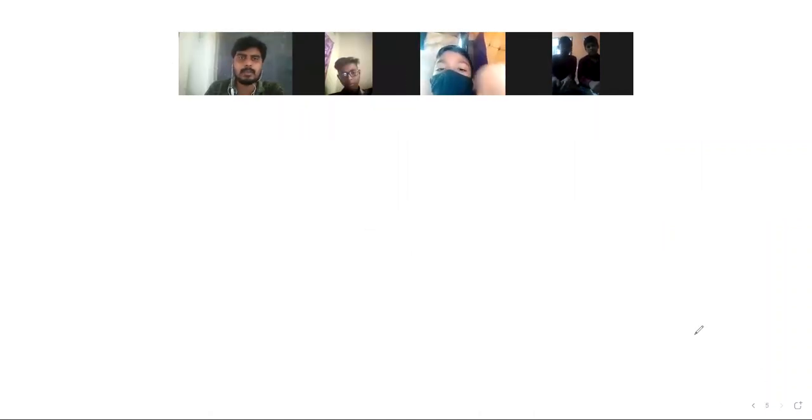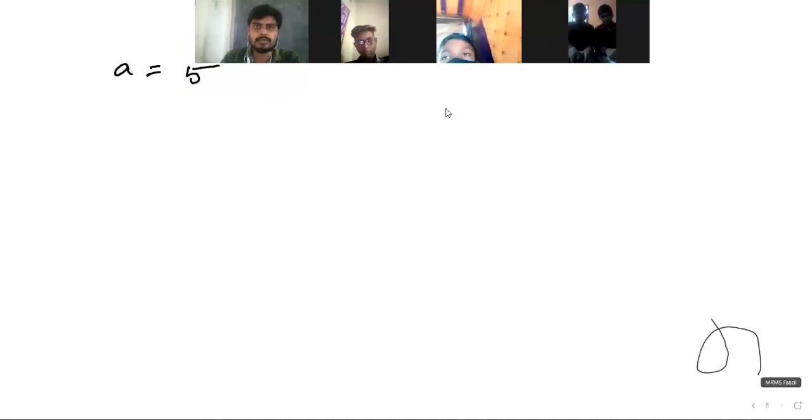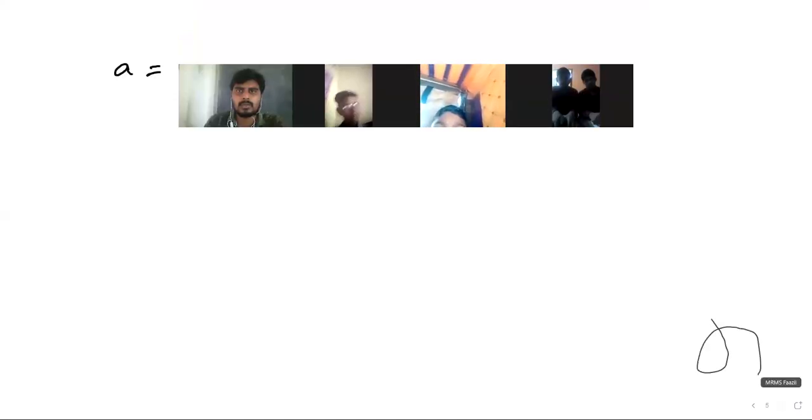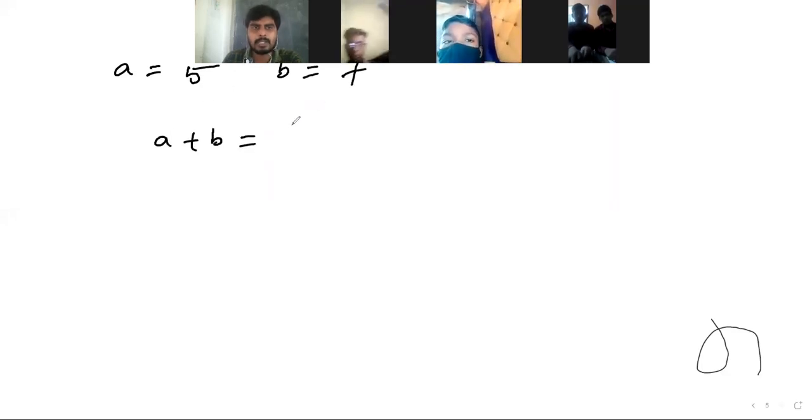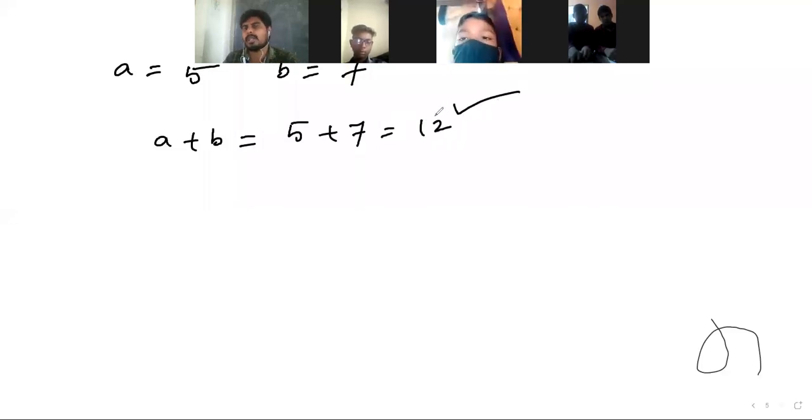I'll take one more example. Suppose we take a is equal to 5 and b is equal to 7. Add them, a plus b, nothing but 5 plus 7, you will get 12. 12 is a natural number, right? A is a natural number, b is a natural number, a plus b is also a natural number.